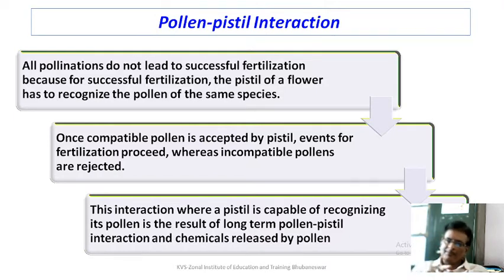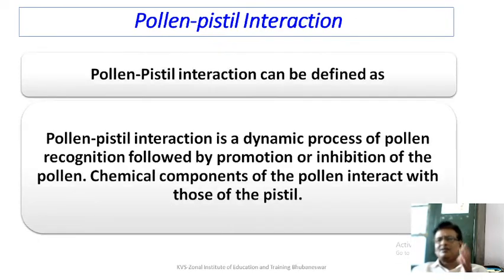This interaction, where the pistil is capable of recognizing its pollen, results in a long-term pollen-pistil interaction with chemicals released by the pollen. This entire mechanism is called pollen-pistil interaction. Let us understand it. How to define it? The pollen-pistil interaction is a dynamic process of pollen recognition followed by promotion or inhibition of the pollen. The chemical composition of the pollen interacts with that of the pistil.